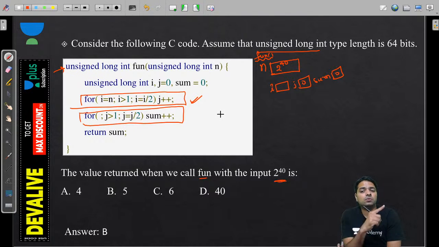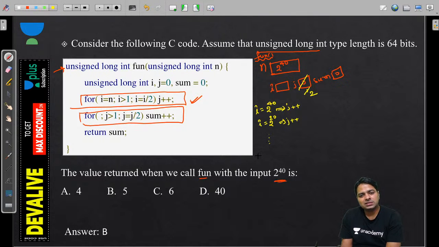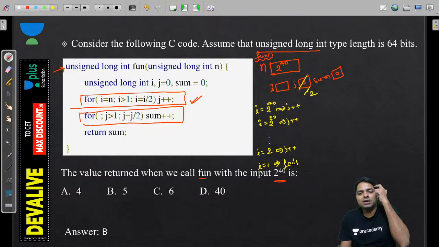What does it do? It starts from i is equal to n. What is i equal to? That is 2 power 40. And every time j increments, 0 becomes 1. The next i value is i by 2, that is 2 power 20. Then j increments, then 1 becomes 2. And when i fails, when you do till 2, no problem at all. Here also j increments. But when i is equal to 1, j will not increment because 1 greater than 1 fails.